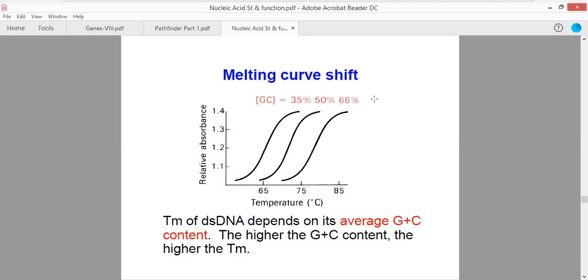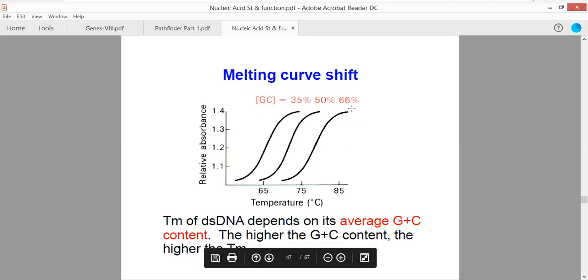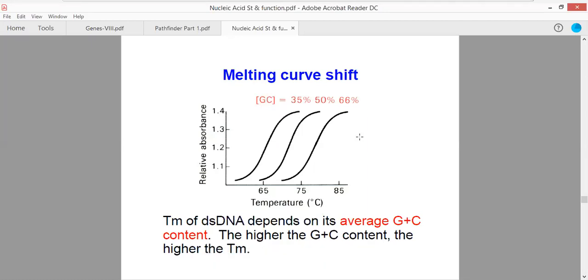So this would be positively supercoiled DNA, high GC content. This would be negatively supercoiled DNA. This would be present in normal individuals like us. This would be present in the case of thermophiles. Thermophiles require highly stable DNA, so that is why they have very high GC content. GC content is also high in the case of prokaryotes. In the case of eukaryotes, the AT content is much higher as compared to the GC content.